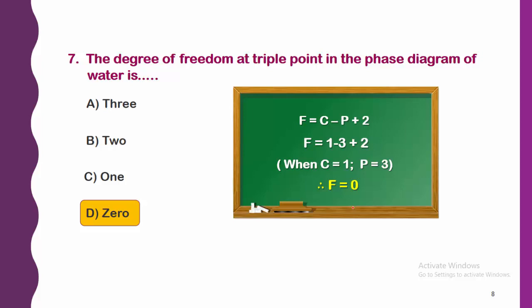Here we can see the degree of freedom can be calculated. F is equal to C minus P plus 2. This is the general formula. Here we should know C is the number of components, P is the number of phases. In the triple point all three phases are there: solid, liquid, and vapor. Therefore phase P is taken as 3 and component C is 1. After calculating you will get F is equal to 0. Therefore the degree of freedom at triple point in the phase diagram of water is 0.